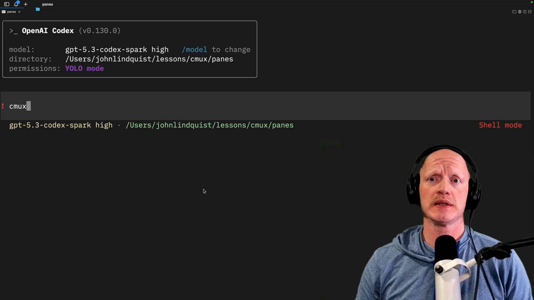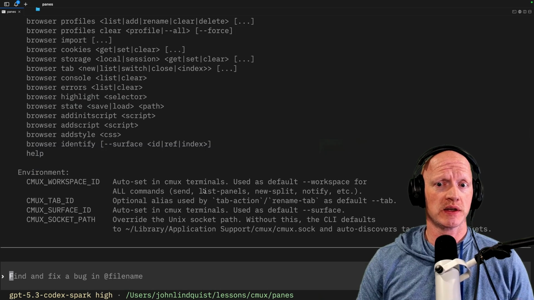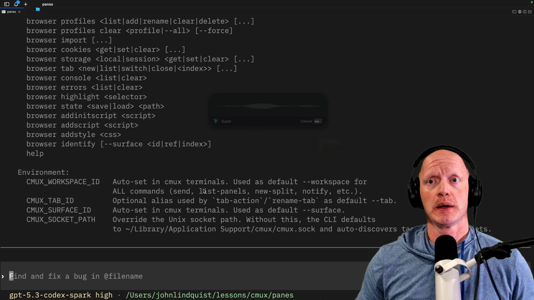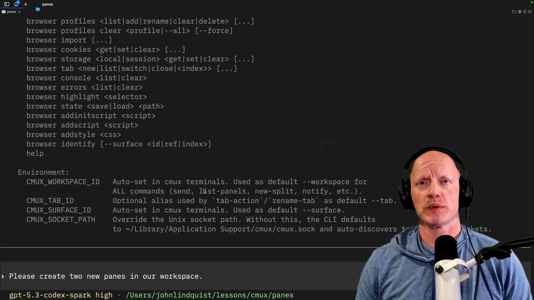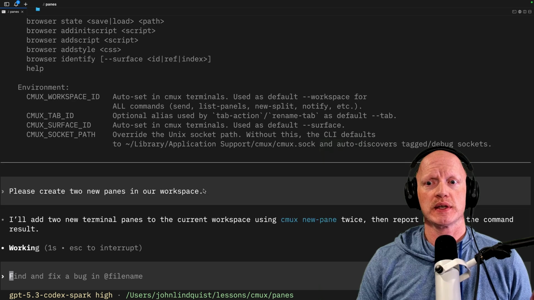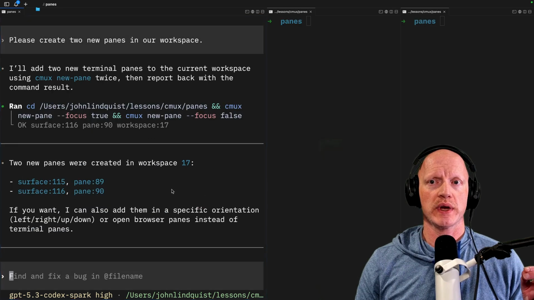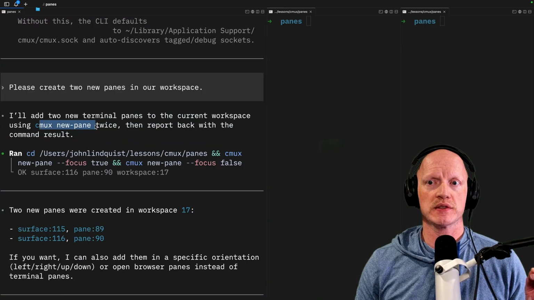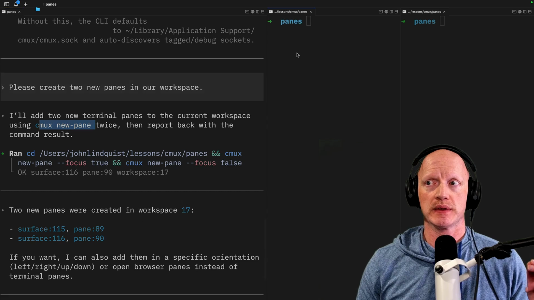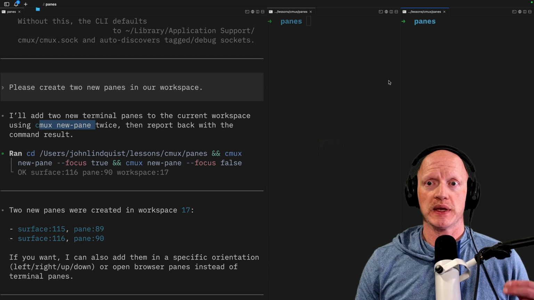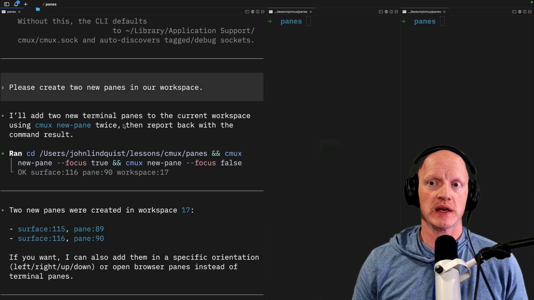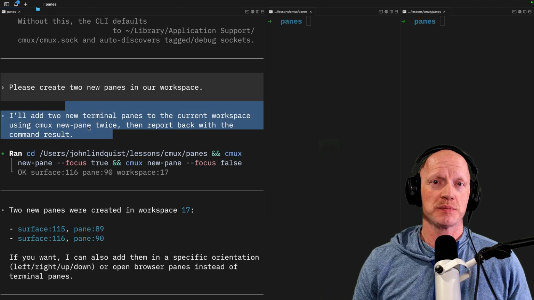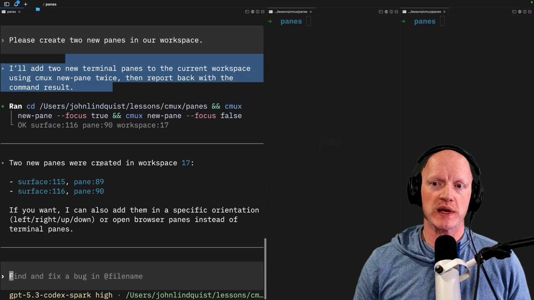I'm going to load in the CMux help documentation into context and then ask it, please create 2 new panes in our workspace. Then once I let this run, you'll see that Codex is aware of CMux new pane, and it was able to create this pane and this pane because there's a CLI with CMux where you can essentially control itself. And it is aware of which pane it's currently running in and which workspace it's currently running in.